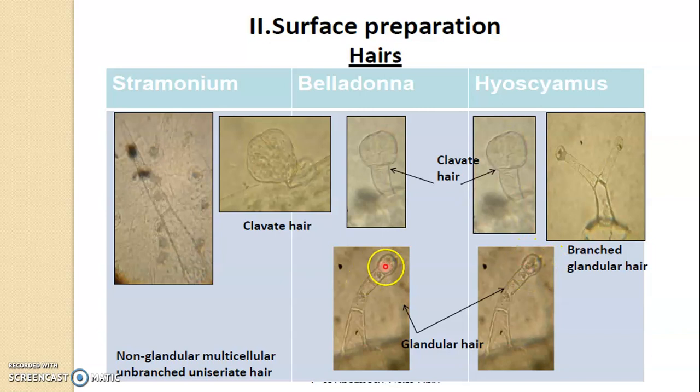You can see over here, they have a glandular head. Apart from this, Hyoscyamus also has a branched trichome. So all these are examples of covering trichomes. They also have glandular trichomes with a stalk.